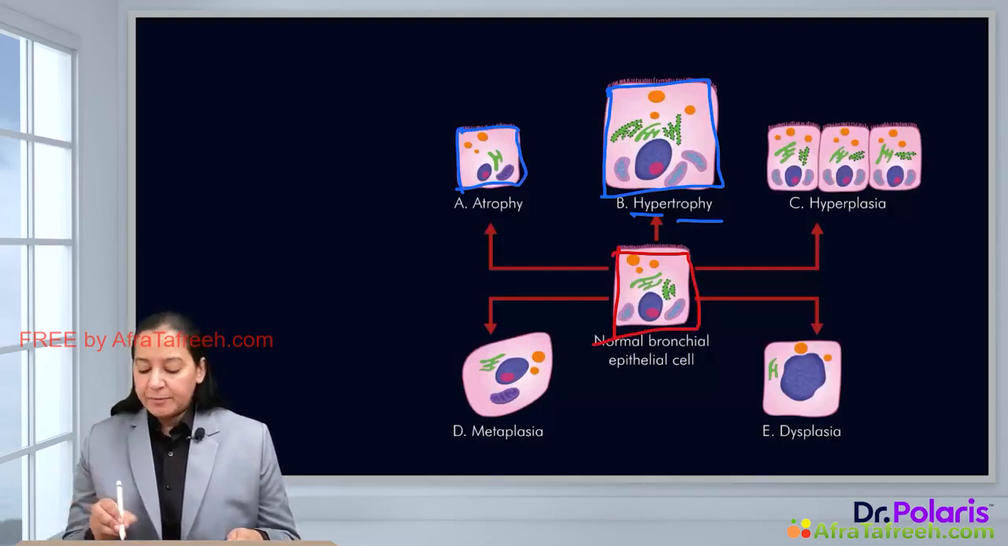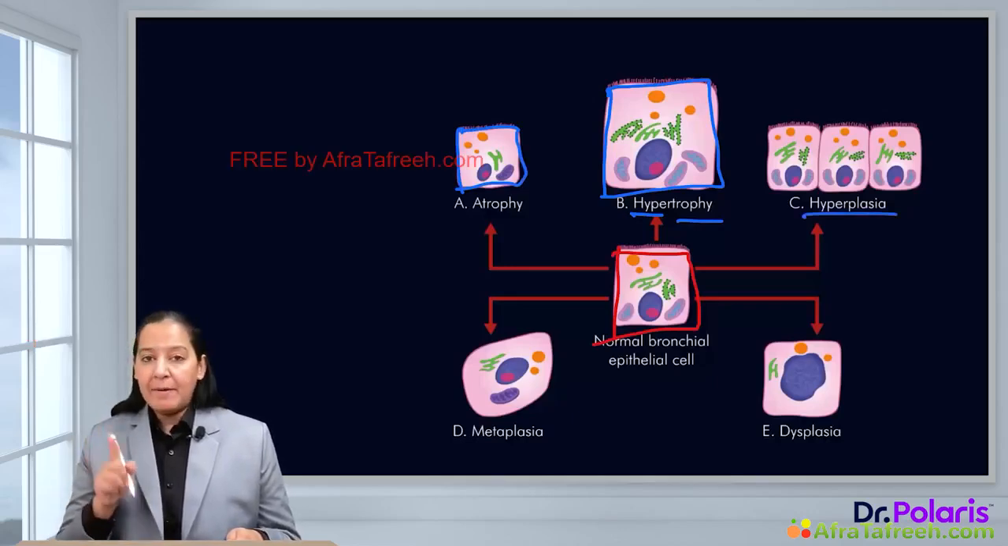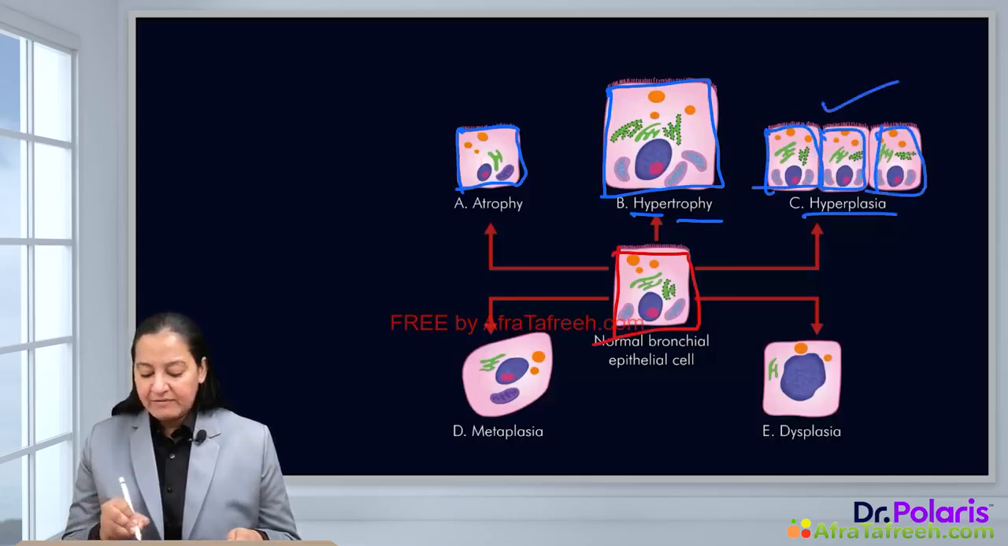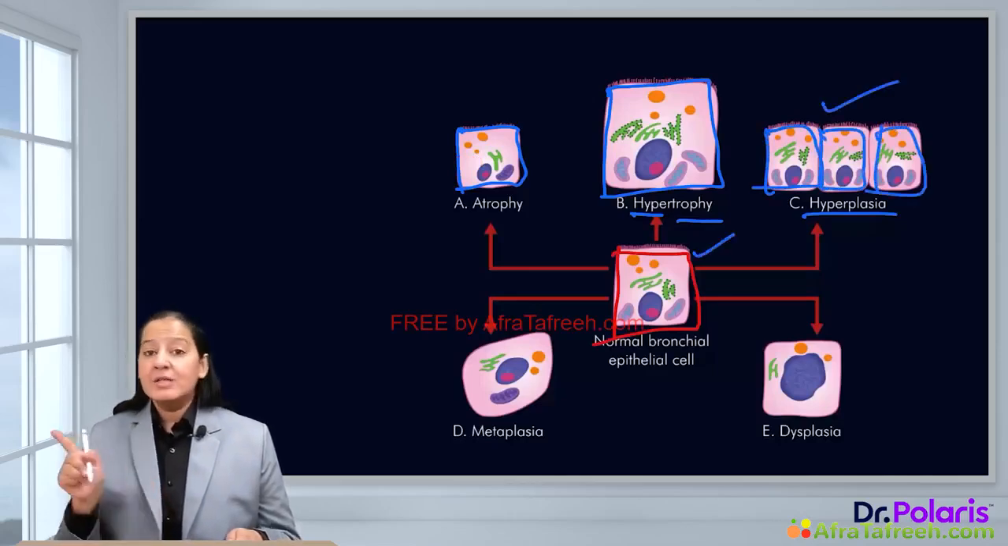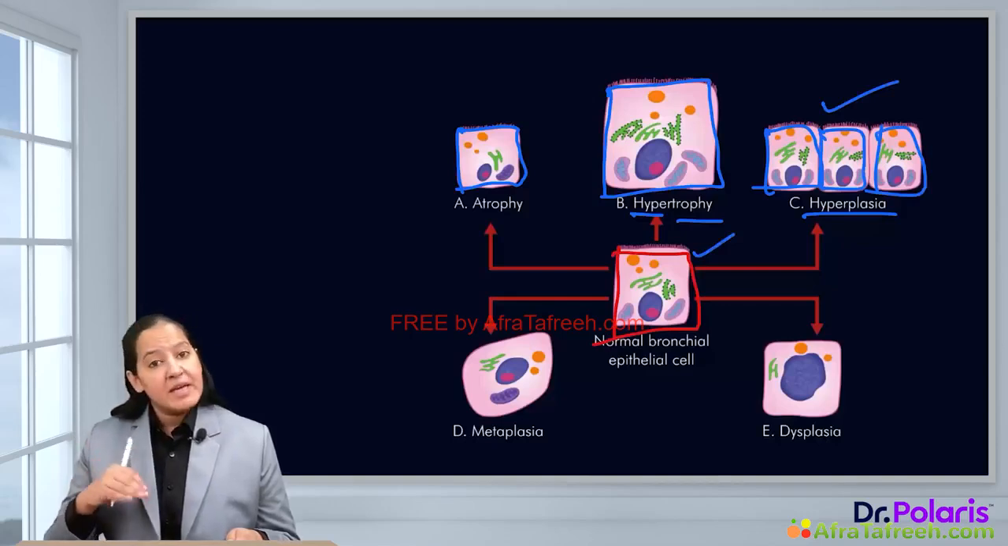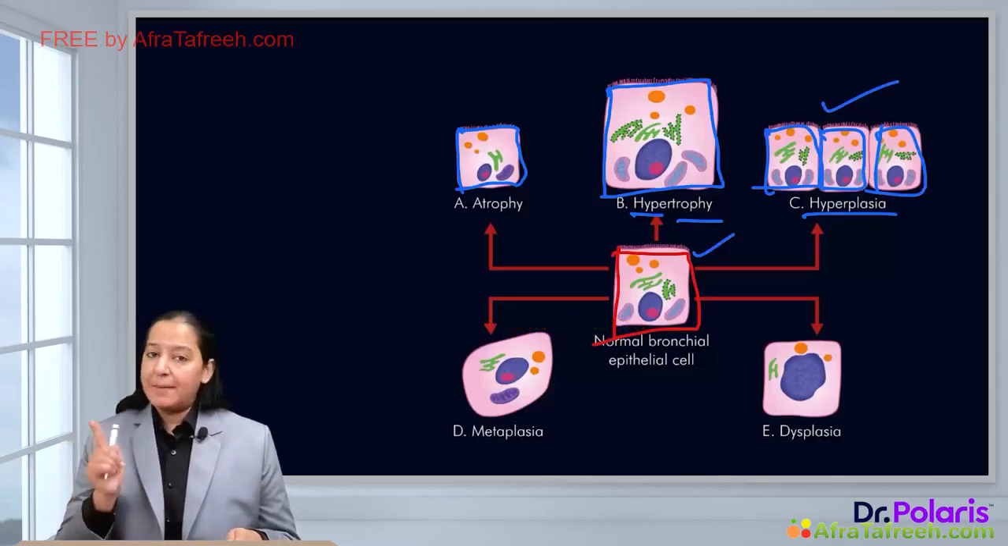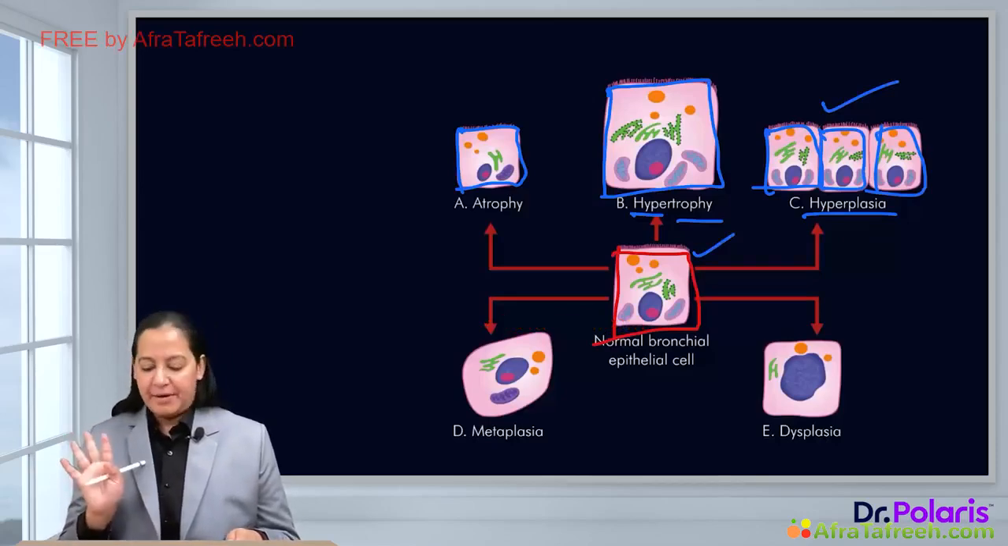The third type of adaptation is hyperplasia. Hyperplasia means increase in number. In this diagram, you can see that instead of one cell, there are 3 cells. But if you compare the size of these cells with the normal cell, it is of the same size. So, here size is not changed, but the number of cells is increasing. That is hyperplasia. Hyper means more, plasia means number.